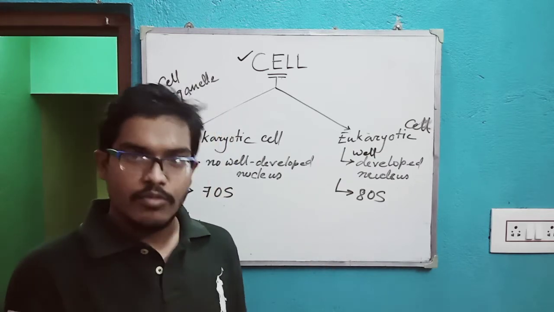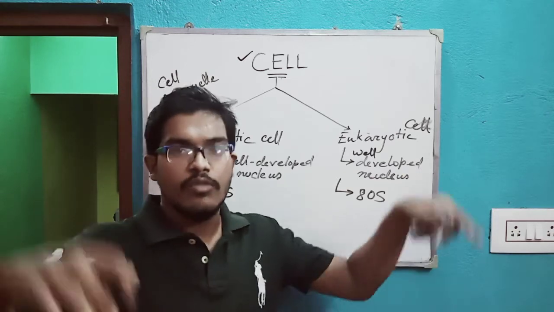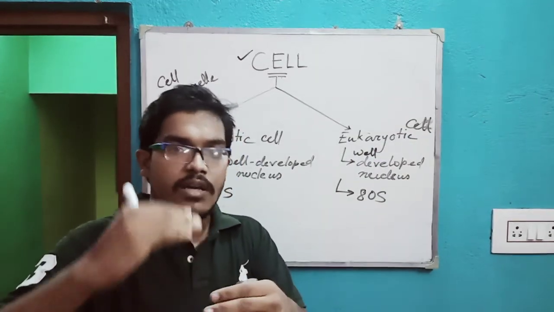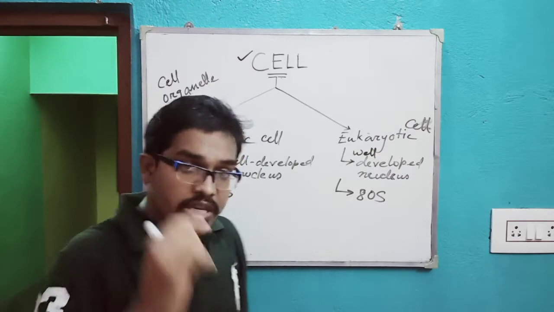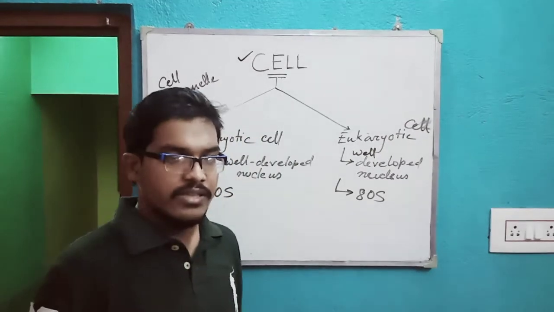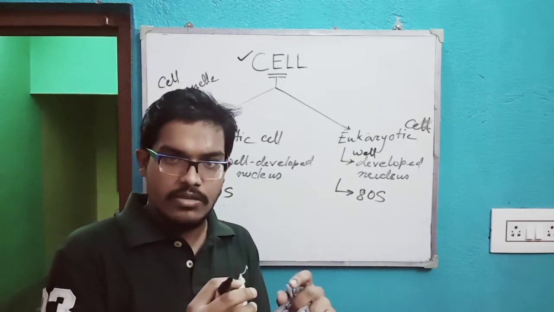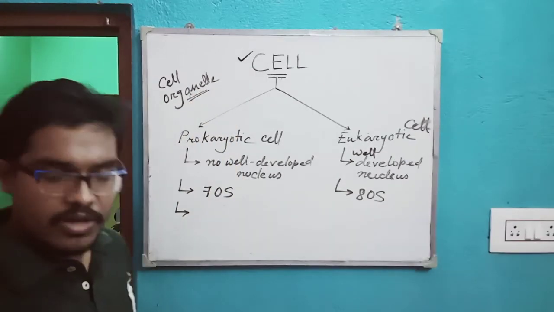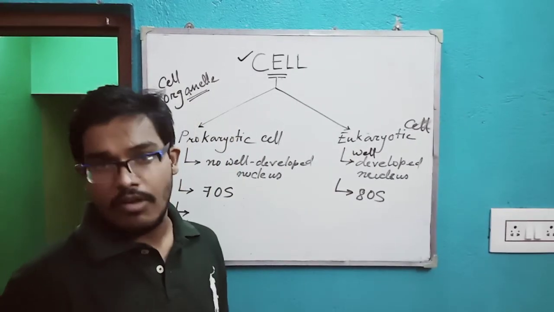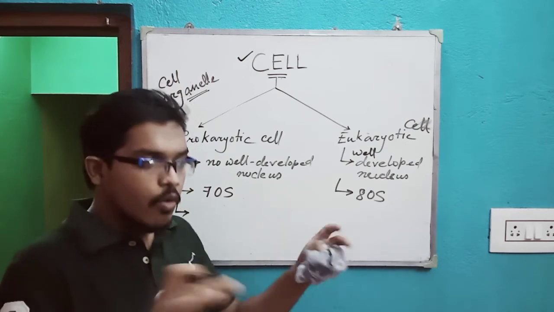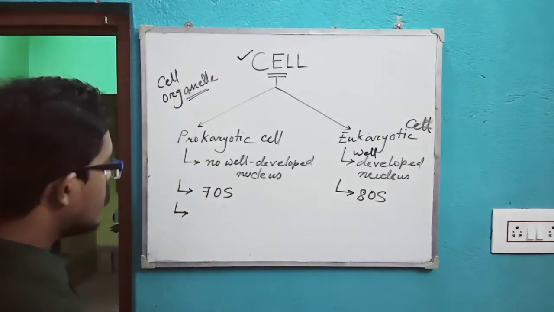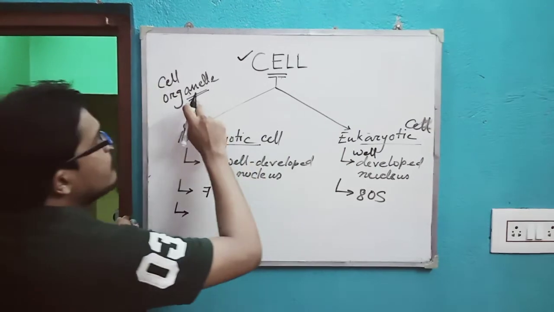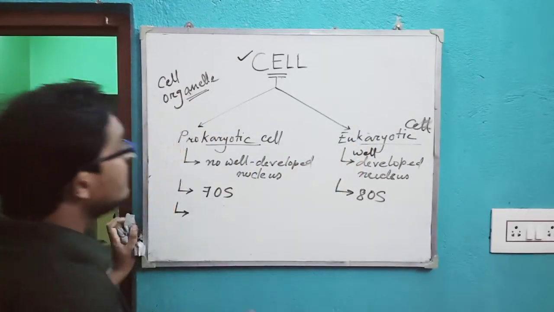We can understand by the structural way how a whole building is made up by using one particular brick. But we need to understand that a cell doesn't work like that. A cell is not a rigid part of our body. Rather, a cell contains different types of organelles which are actually beneficial for our body, for the whole function of the living body itself. So what is the distinction of cell organelles between the prokaryotic cell and eukaryotic cell?